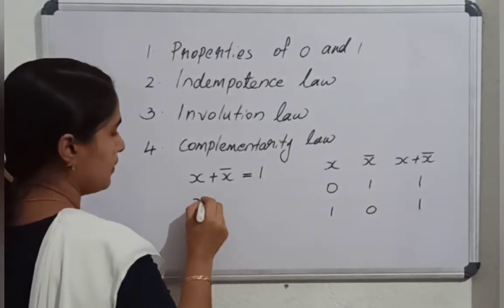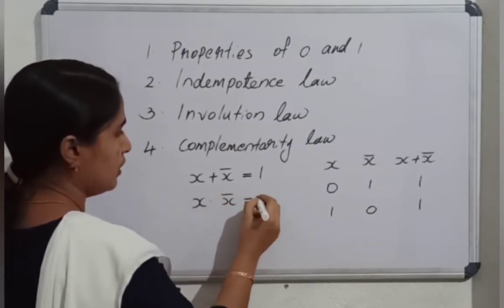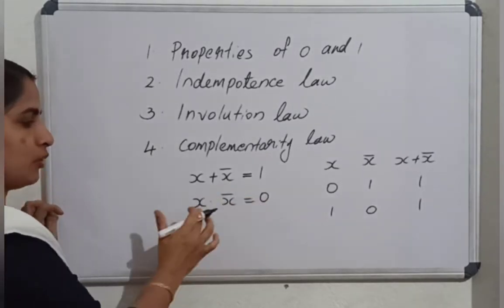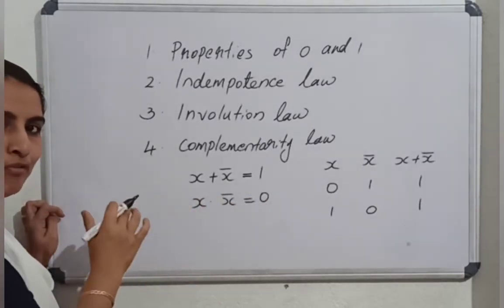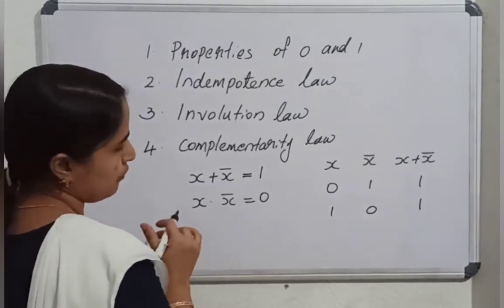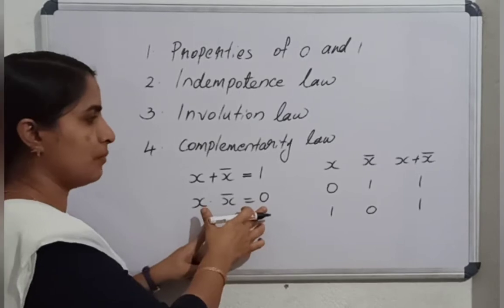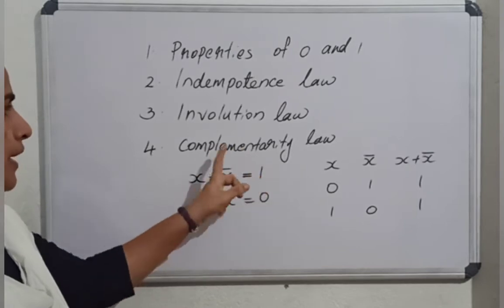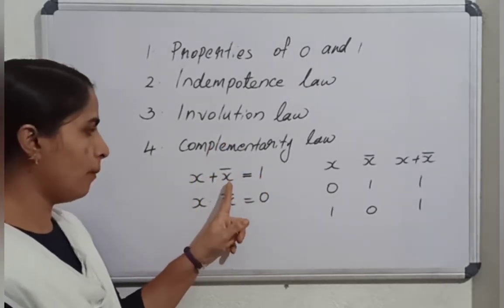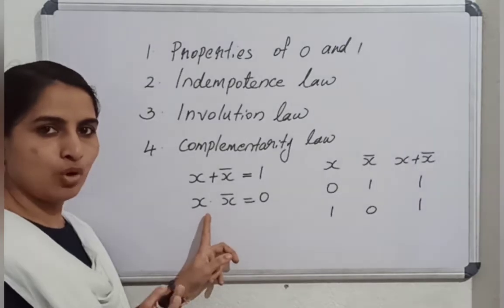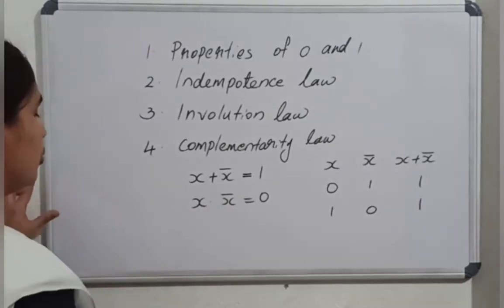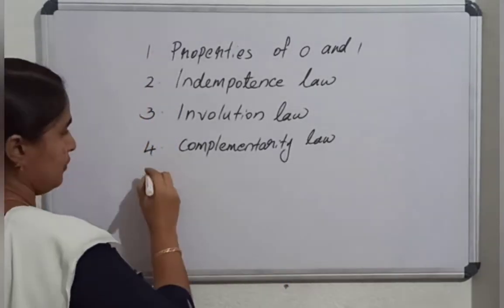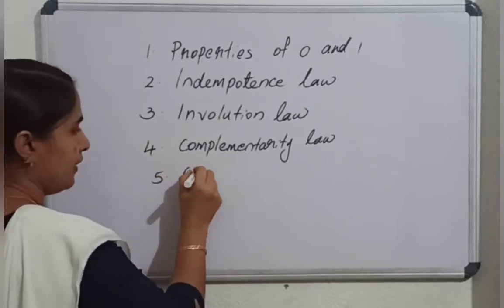And what is the dual? x and x bar equal to 0. That is always 0. x and x bar comes under the category of fallacy because the result is always false. And you please draw the truth table for the same. Okay. Then why is it coming under the complementarity law? Because one term is the complement of the other term. Hope it is clear. And the next law, the fifth law, is the commutative law. That you might have learned in mathematics.